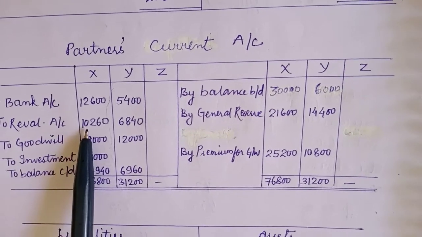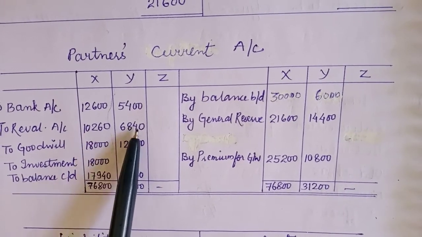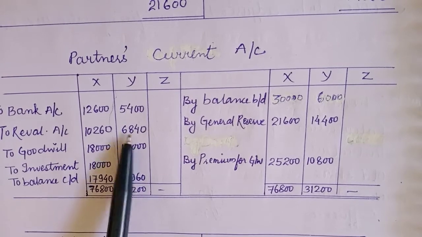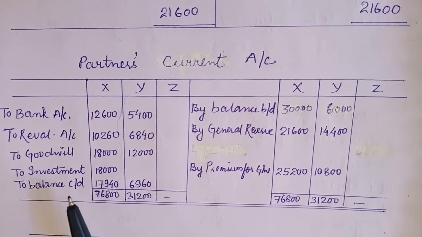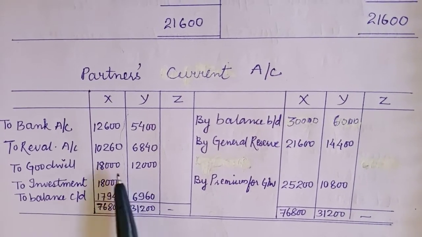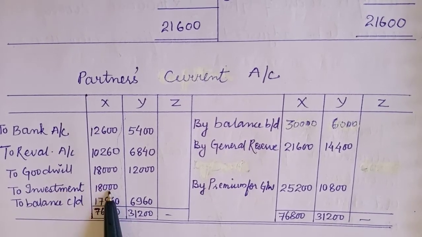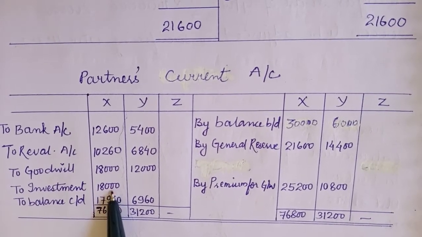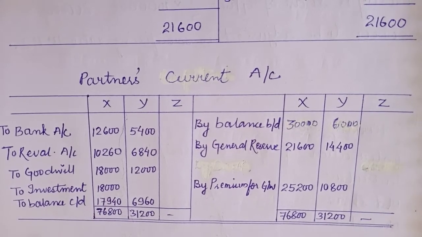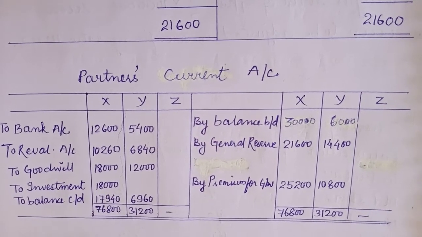And the revaluation loss has been distributed here in the debit side. The goodwill is in the balance sheet, so again in the old ratio that will be distributed, and the investment has been taken over by X, so 18,000 I have written here. Then we can take out the balances.